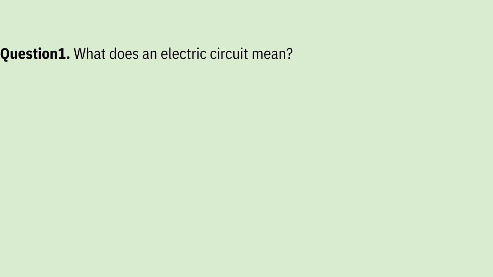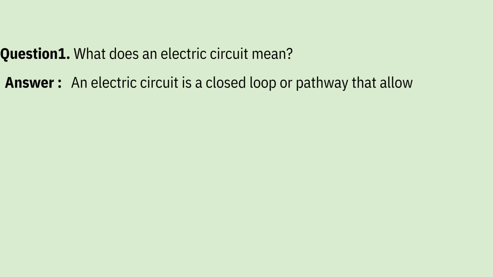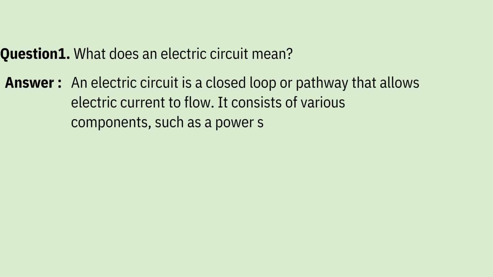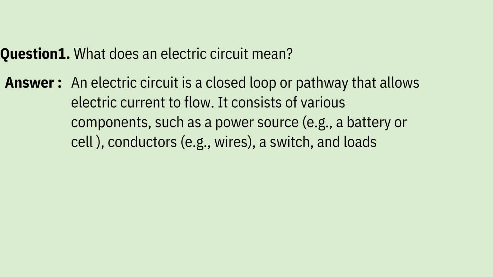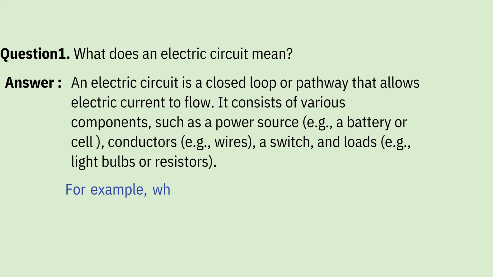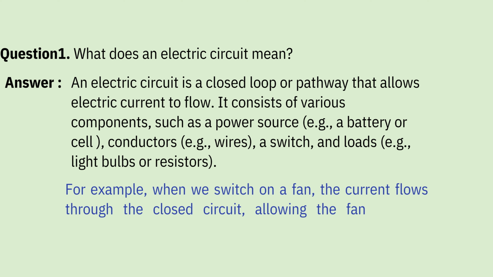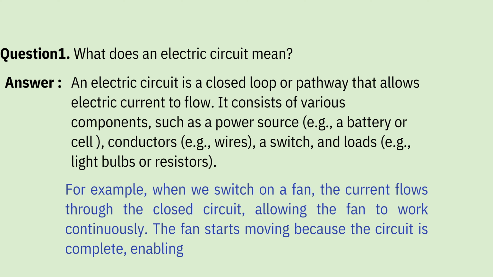Now let's see a few important questions from this topic. What does an electric circuit mean? An electric circuit is a closed loop or pathway that allows electric current to flow. It consists of various components such as a power source, for example, a battery or cell, a conductor, for example, wire, a switch, and a load, for example, a light or resistor. For example, when we switch on a fan, the current flows through the closed circuit, allowing the fan to work continuously. The fan starts moving because the circuit is complete, enabling the flow of electric current.